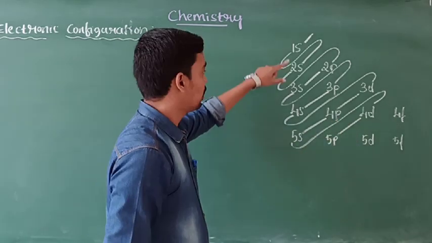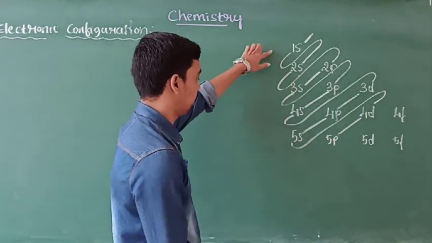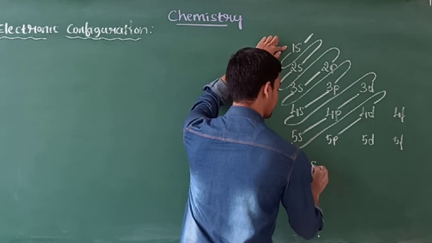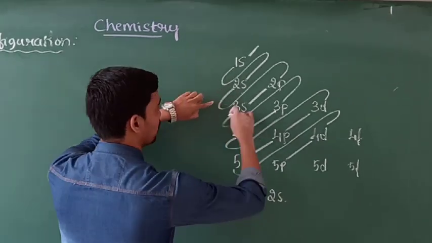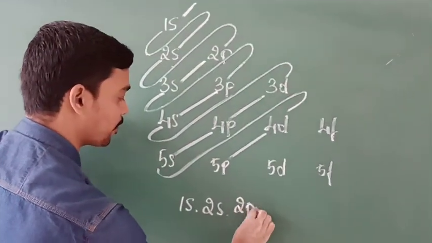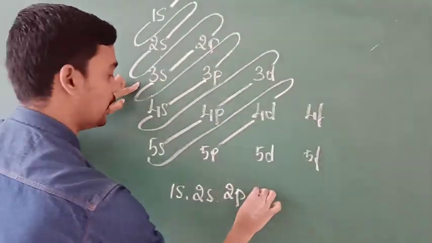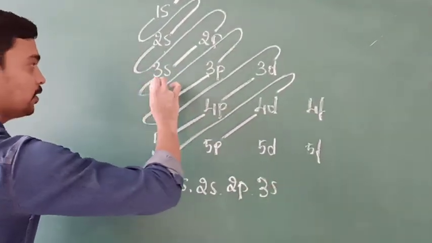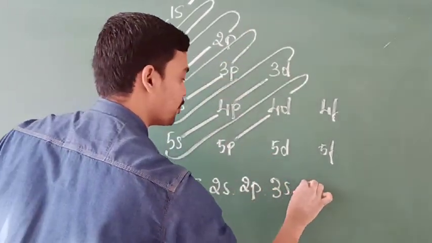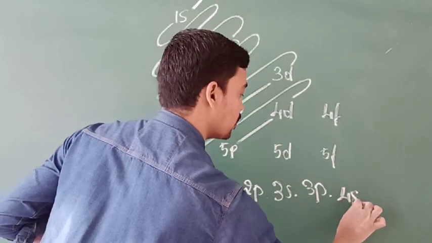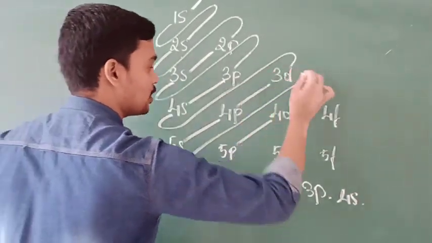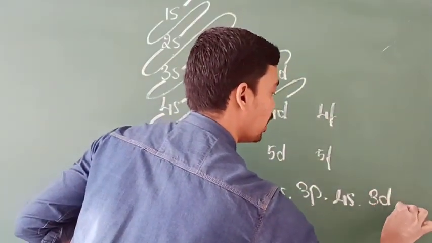Okay, in this part the electrons are going to fill. The first one is 1s, after that 2s, next 2p, next 3s, next from the 3s it is 3p, next 4s, after 4s it is 3d and so on.